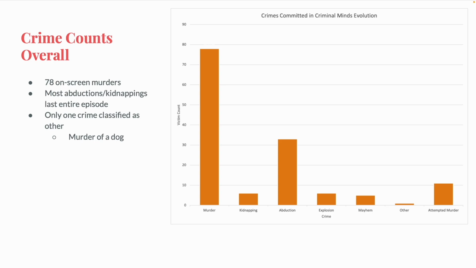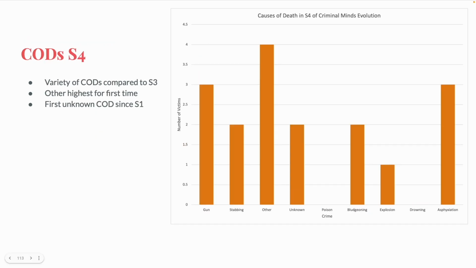But how did those 78 people die? How did those 17 people this season die? Season 3 of Evolution had only 6 causes of death, the vast majority of which were gun and shooting. Season 4, however, had a lot more variety. This season, there were 3 gun deaths, 2 stabbings, 4 others, 2 unknowns, 2 bludgeonings, 1 explosion, and 3 asphyxiations.